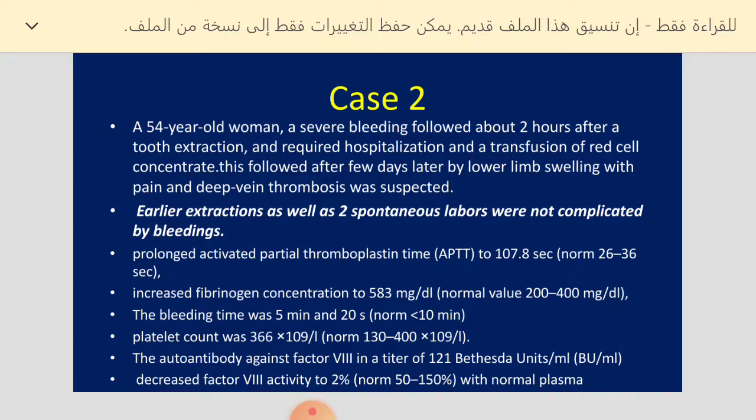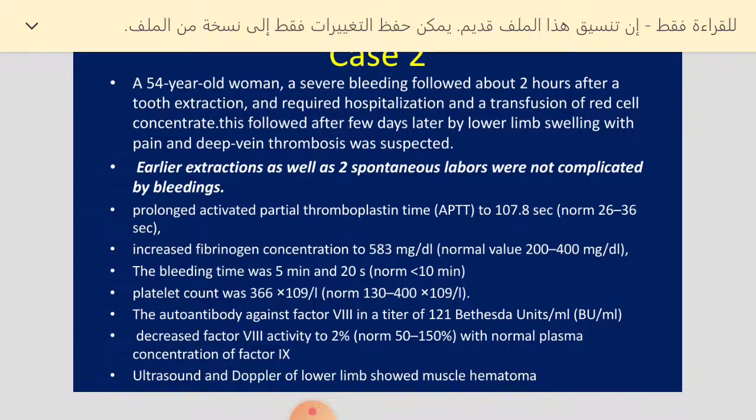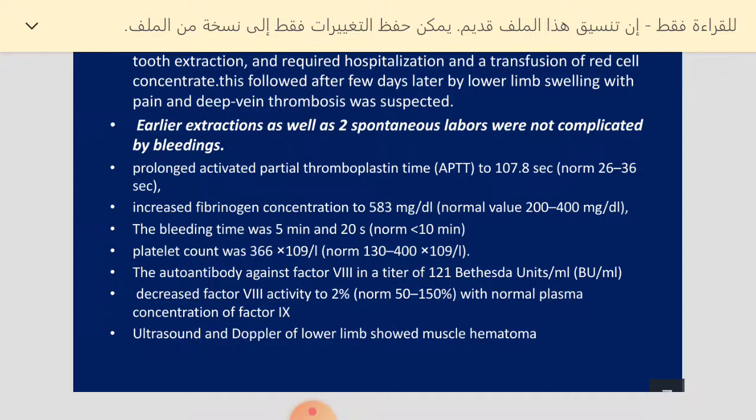In another case, a 54-year-old woman had severe bleeding about 2 hours after tooth extraction. She required hospitalization and transfusion of red blood cell concentrate. A few days later she developed lower limb swelling with pain, and thrombosis was suspected. Earlier extraction as well as 2 spontaneous labors were not complicated by bleeding, and she had no previous surgical history of bleeding, so her history was negative.